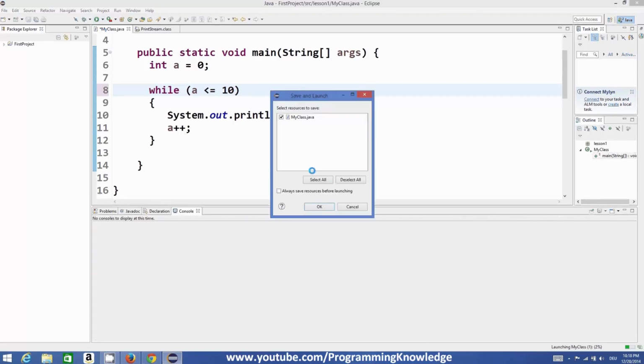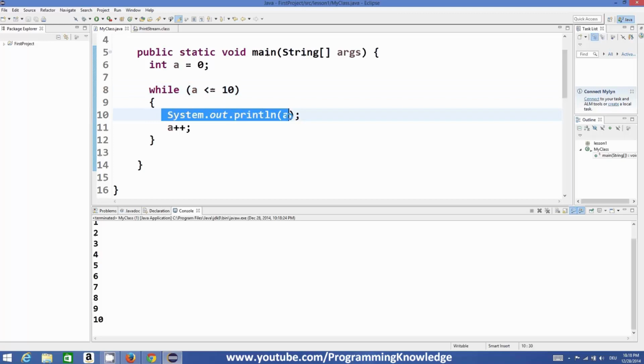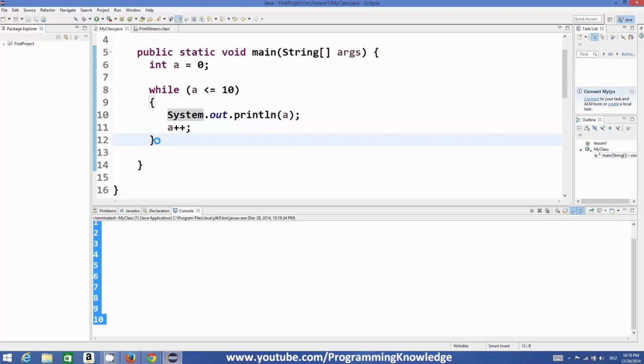Let's execute the program and you can see it printed 0 to 10. We have printed these 11 values using a single line of code using this loop.